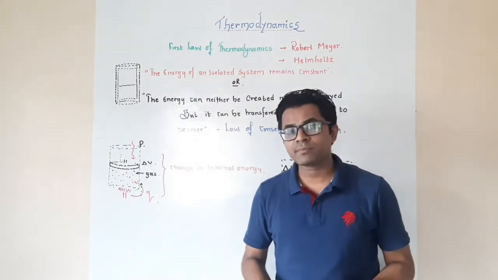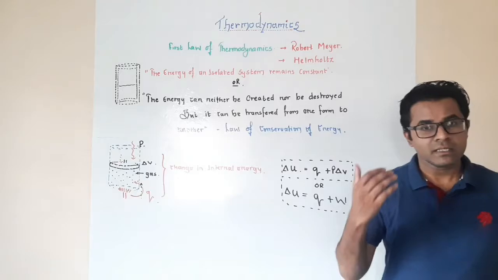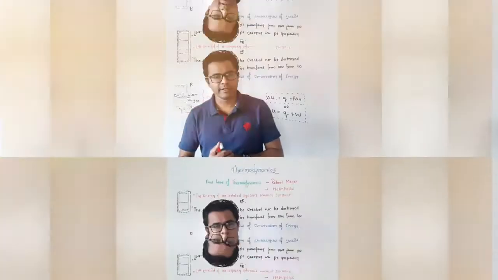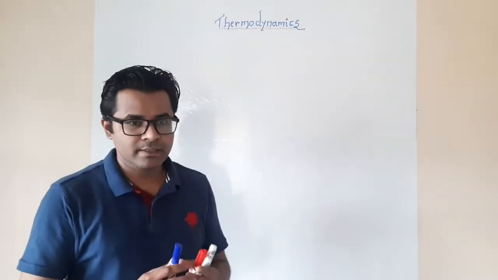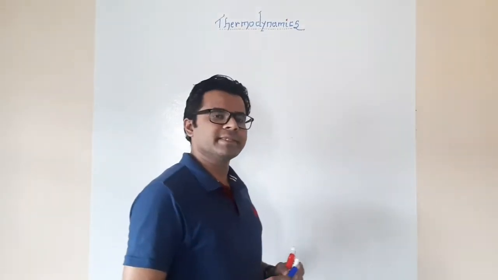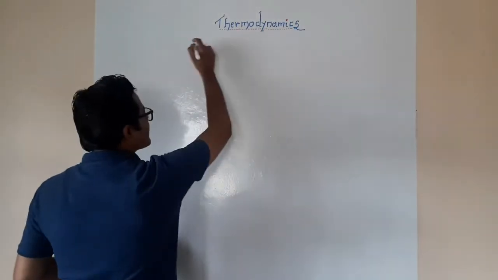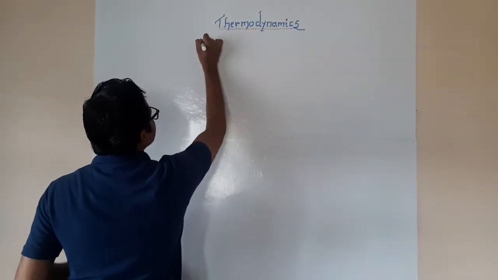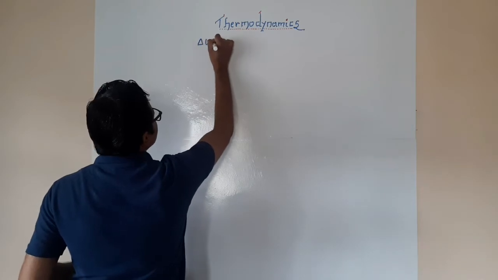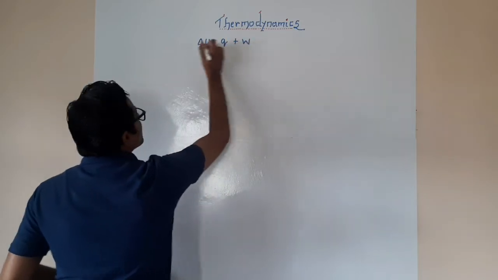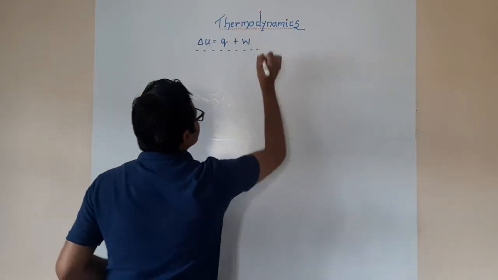What kind of work was being done on the system was a product of pressure and change in volume. In order to proceed with the next conditions with respect to the first law of thermodynamics, let us first write down the equation for the first law: delta U is equal to Q plus W. This is what we had arrived at.